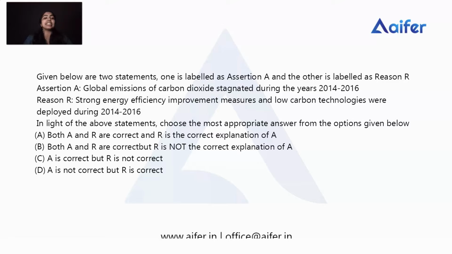But it is not the correct explanation of the global emission of carbon dioxide stagnating. So we can conclude that both assertion and reason are true, but the reason is not the correct explanation of the assertion. So here the answer is option B. Both A and R are correct, but R is not the correct explanation of A.